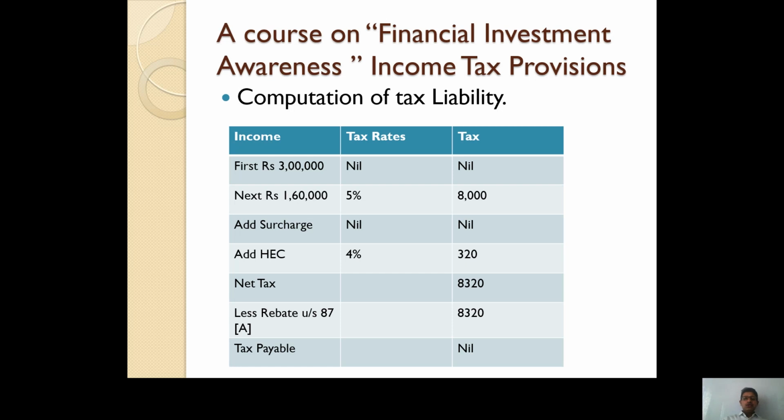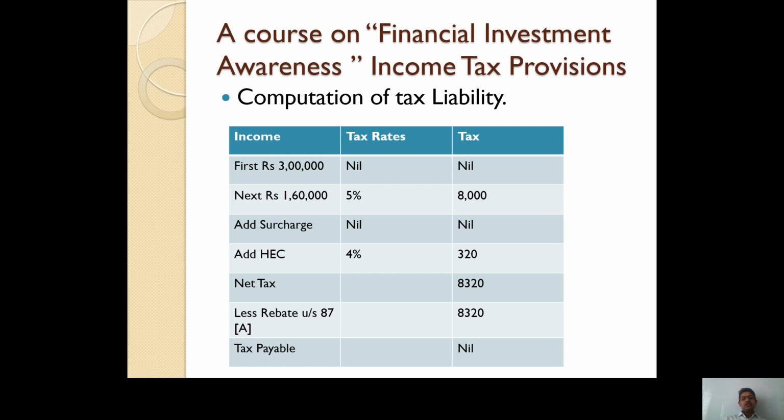Now how to calculate tax on rupees 4,60,000? Obviously the earlier mentioned tax rates are applicable here. For rupees 3 lakh, the tax rate is nil, so tax is also nil. From rupees 3 lakh to 5 lakh, the applicable tax rate is 5%. So the income falls within this particular slab. In the case of Mr. Kolle it is rupees 1,60,000. So rupees 1,60,000 at the rate of 5%, tax is 8,000. There is no income exceeding rupees 5 lakh, so the further 20% tax rate is not applicable in this case.